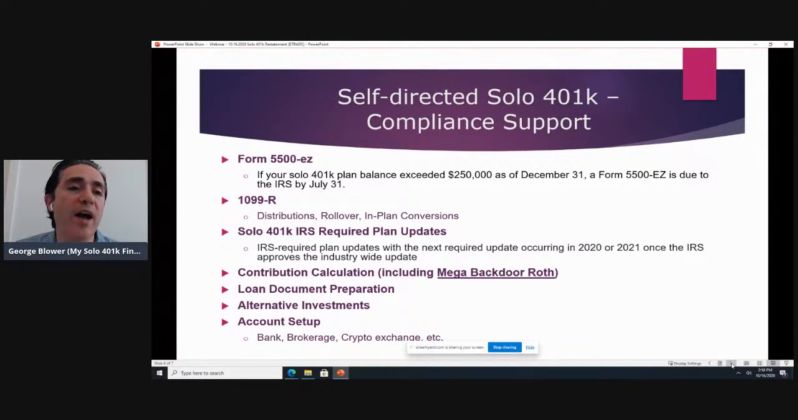We have another question here. I have an LLC already. Can I use the LLC, or is it best to set up a new trust as the owner? So that's a great question. That's really the foundation of setting up a plan. In order to set up a plan, you have to be self-employed. Now, you don't necessarily need to have a separate entity for your business.